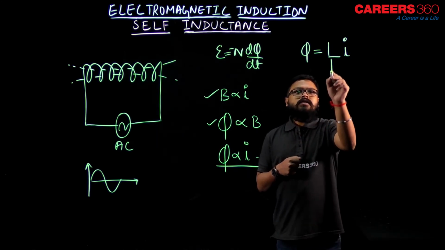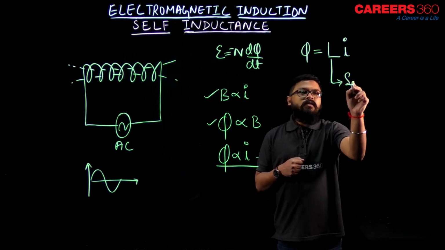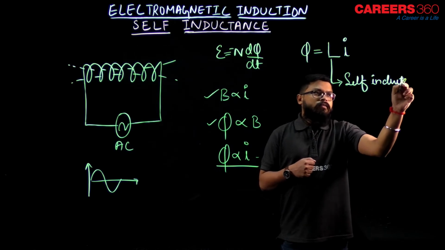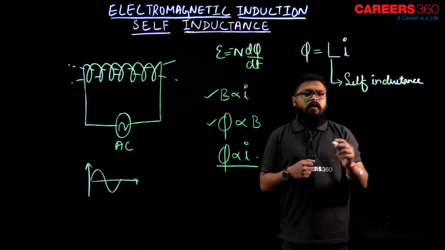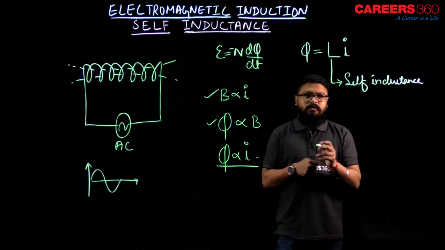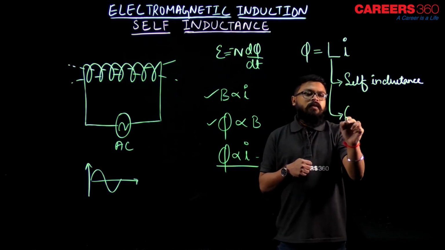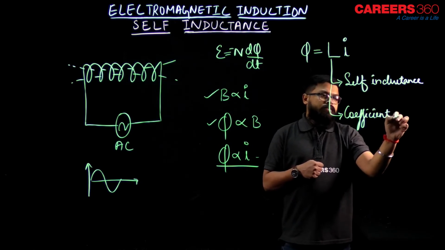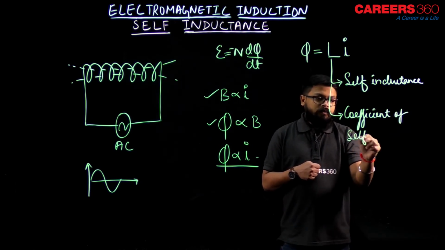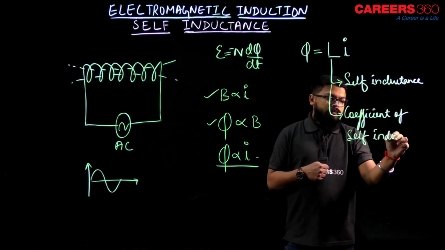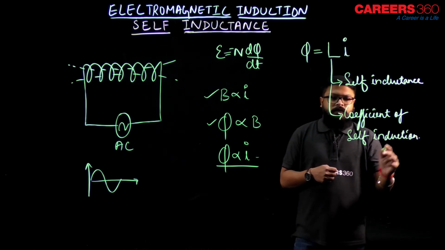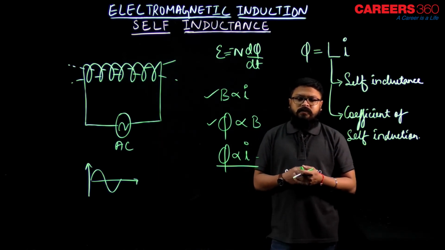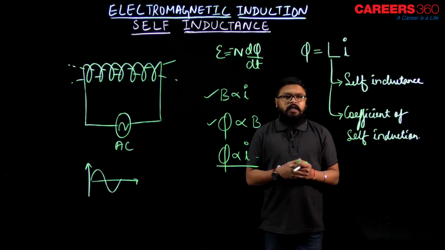So L is nothing but self inductance or coefficient of self induction. You can call it by any one of these.